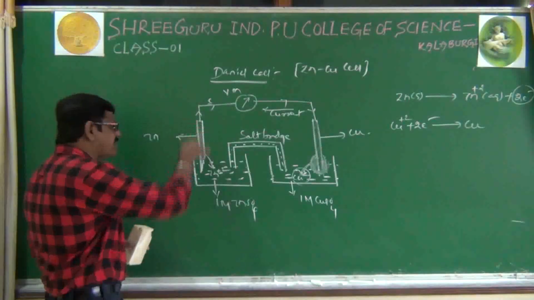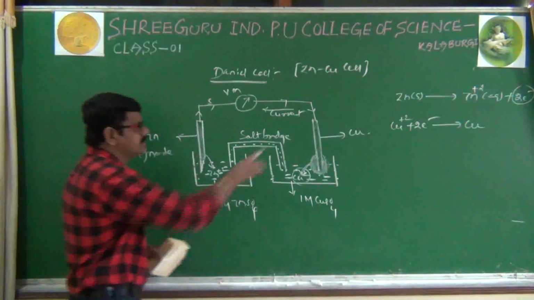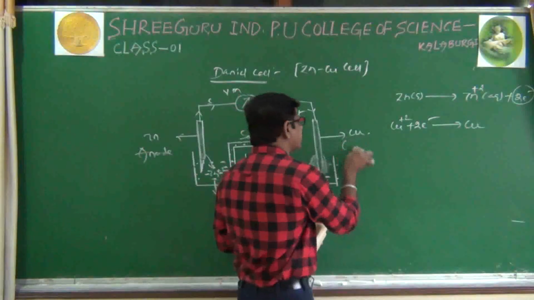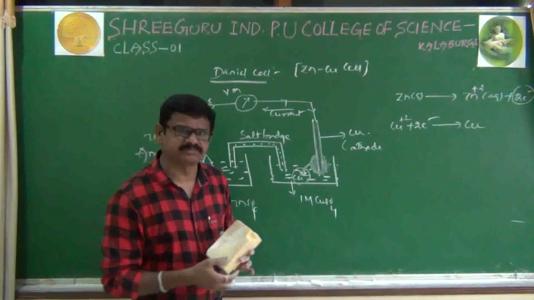Next, here oxidation is taking place. That's why this zinc rod we'll call it as anode. Here reduction is taking place. That's why this copper rod we'll call it as cathode. Up to here there is no problem.